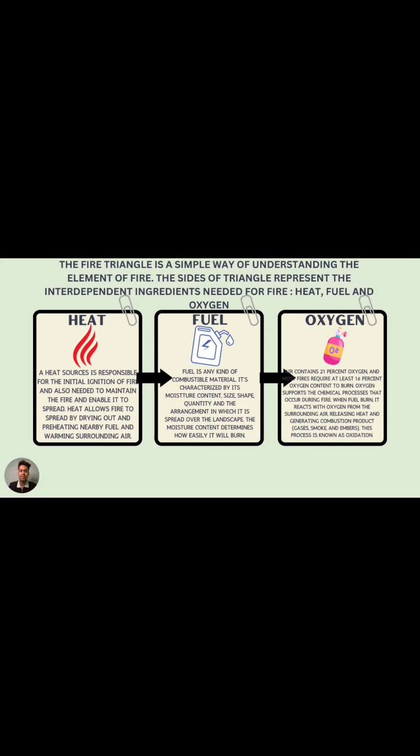And lastly, oxygen. Air contains 21% oxygen, and most fires require at least 16% oxygen content to burn. Oxygen supports the chemical process that occurs during fire. When fuel burns, it reacts with oxygen from the surrounding air, releasing heat and generating combustion products such as gases, smoke, and embers. This process is known as oxidation.